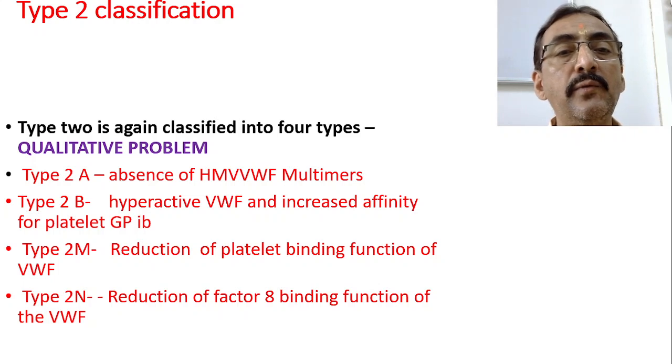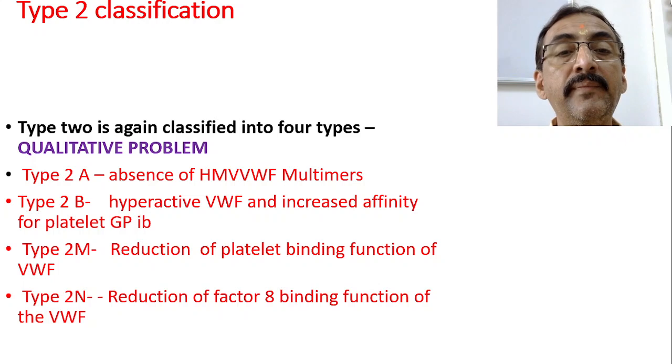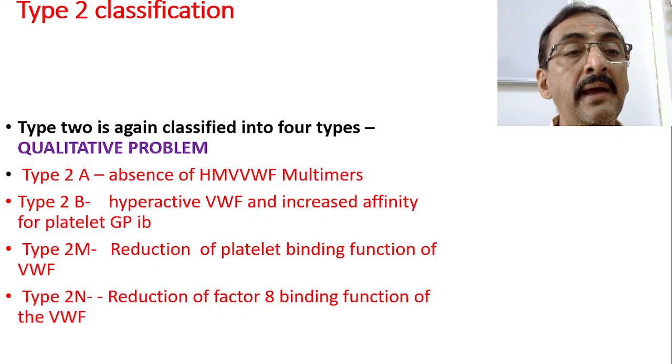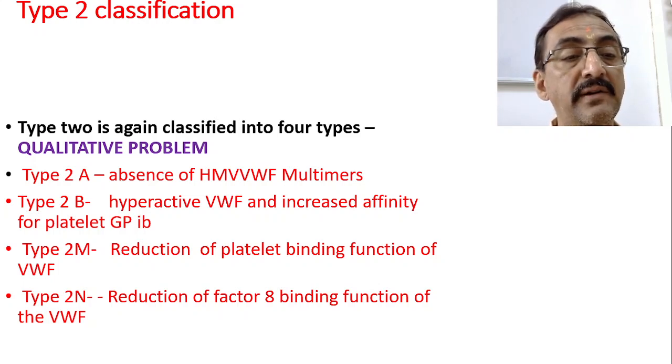Now type 2, where a quality problem will be there, is again divided into 4 types. Qualitative problems: type 2A, type 2B, type 2M and type 2N. Type 2A is absence of the von Willebrand factor multimers. In type 2B, there is hyperactive von Willebrand factor with increased affinity for the platelet GP1b. Type 2M is a reduction of the platelet binding function of von Willebrand factor, and type 2N is a reduction in the factor 8 binding function of von Willebrand factor.